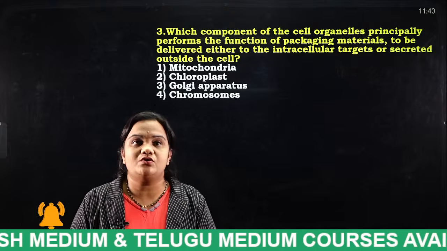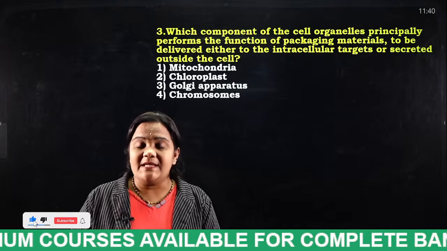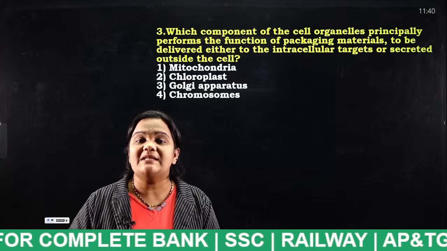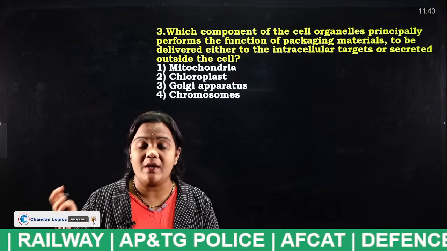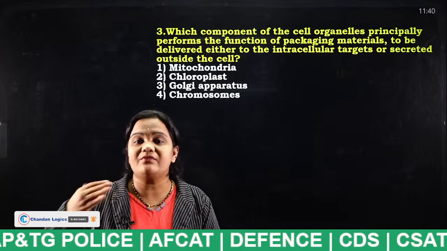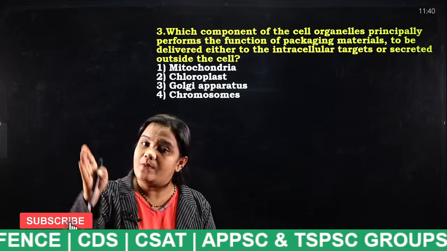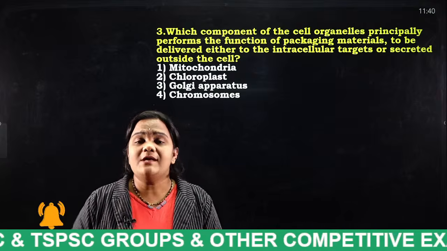Yes, very good. The Golgi apparatus modifies the proteins and lipids that are synthesized in the rough endoplasmic reticulum and smooth endoplasmic reticulum. So what does it do?